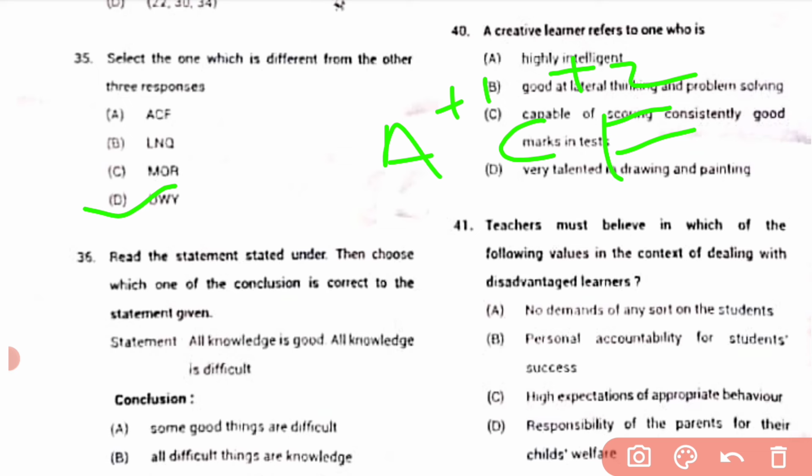D, U, V, W, X, Y. U, W, Y. So the one which is different is D. D is the correct answer.